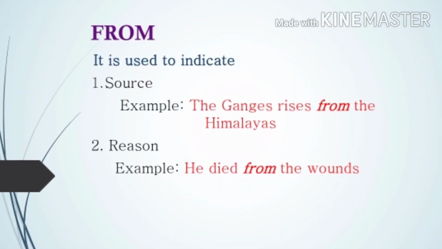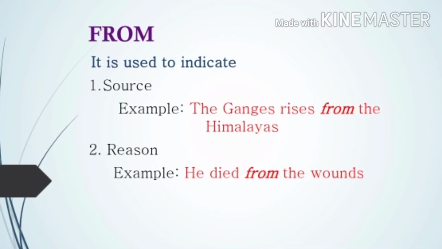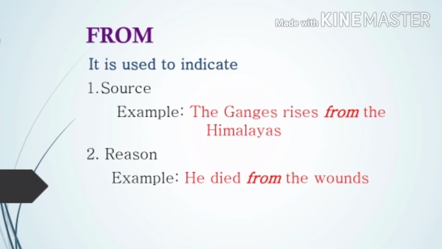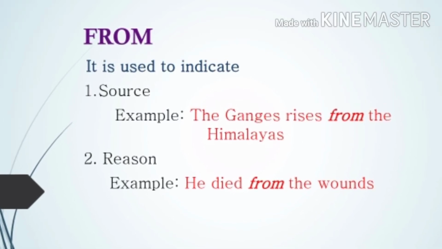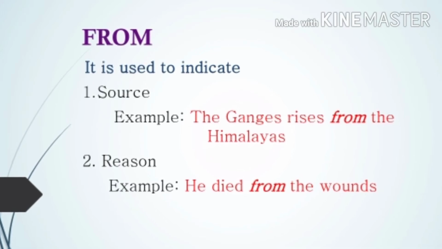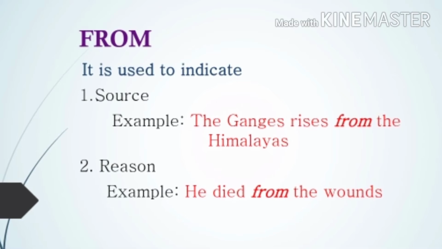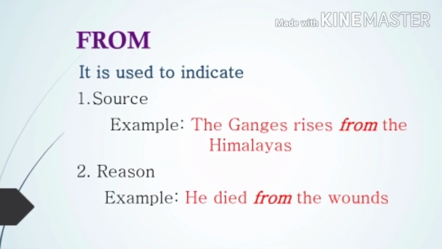It is used to indicate source. From where did it originate? Okay, the Ganges rises from the Himalayas. What is the starting point? It is the Himalayas. From. It is originating from there. Okay. Then reason. What is the reason of his death? Wounds. So he died from the wounds.